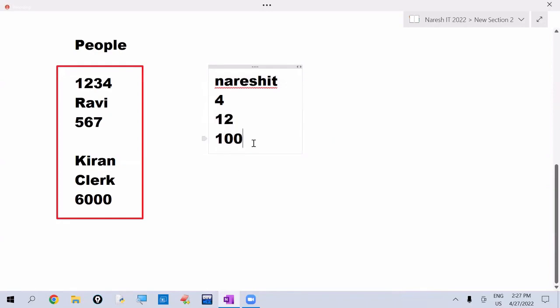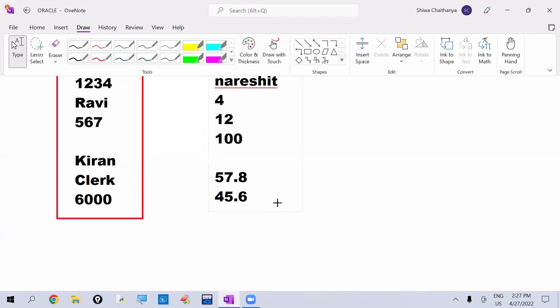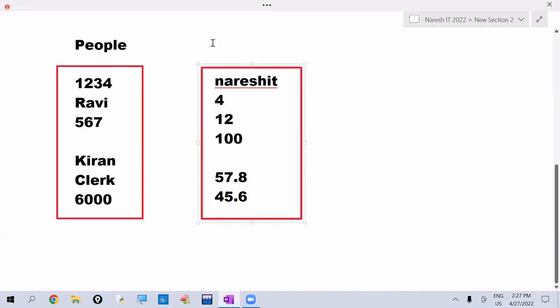And what is the length of the place? For example, I am taking 57.8, which is 57 feet, 8 inches length of the place. Breadth of the place is 45.6. So like this, these are the facts related to the places. The facts related to the people or places or things we are calling as the data.